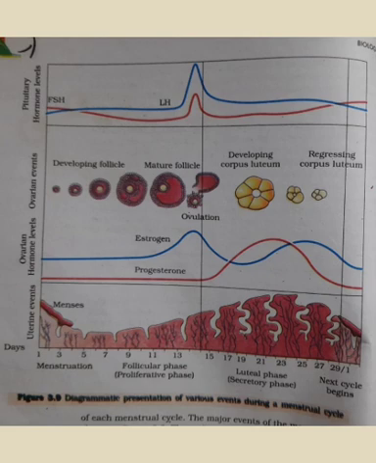and do write notes on this. And yes, one more thing, this menstrual cycle is important for your entrance exam as well.